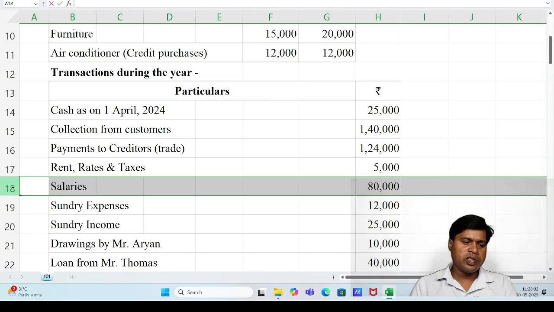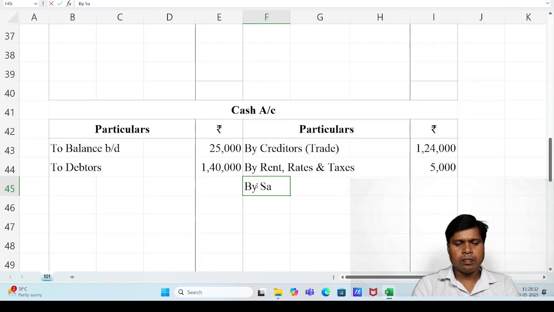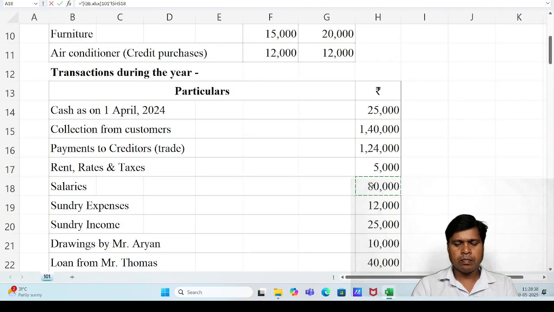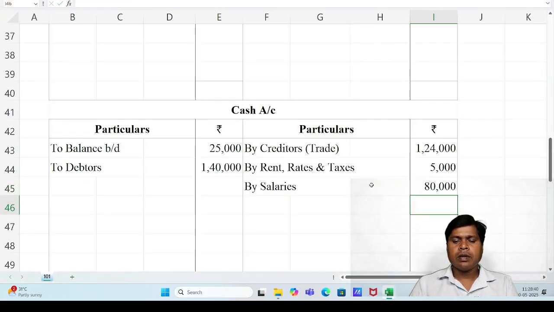Next item is salaries. Same treatment, salaries account debit to cash. It means salary paid during the year. Journal entry: salary account debit to cash. Ledger posting: cash account credit side by salaries. And after this, the salaries ledger account is not available.